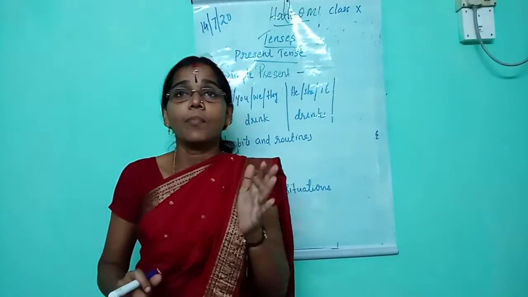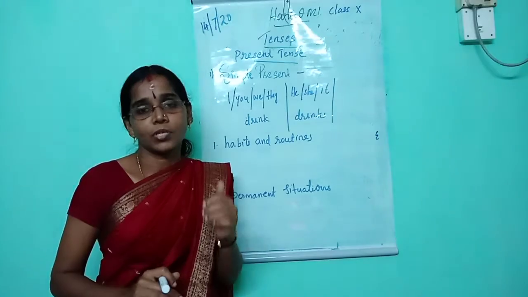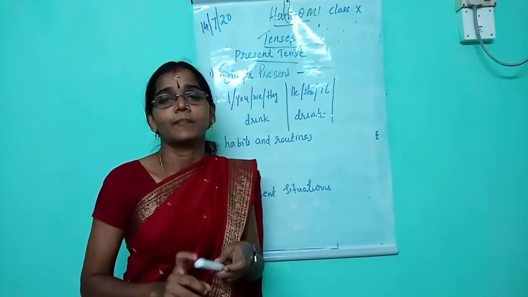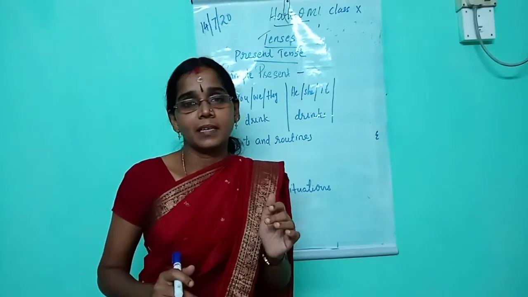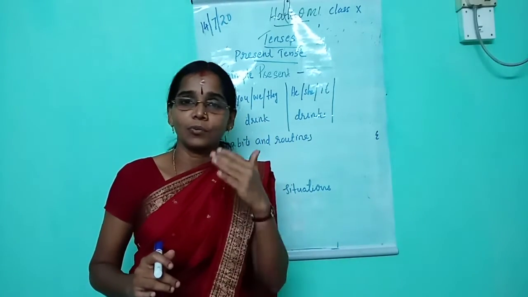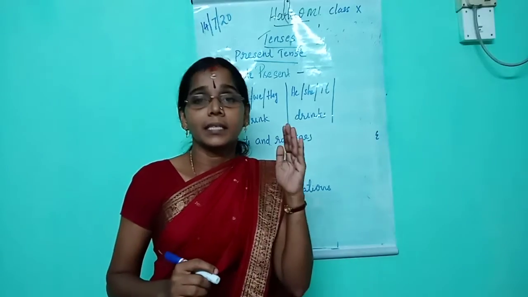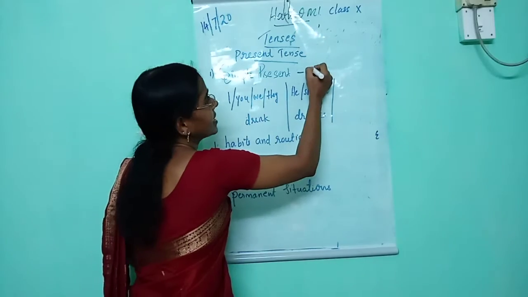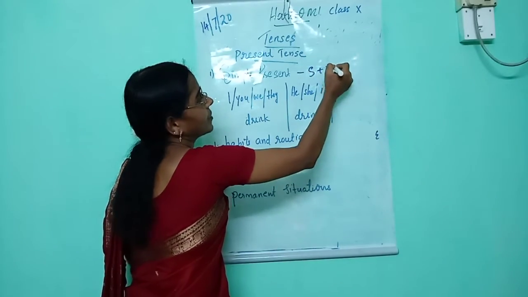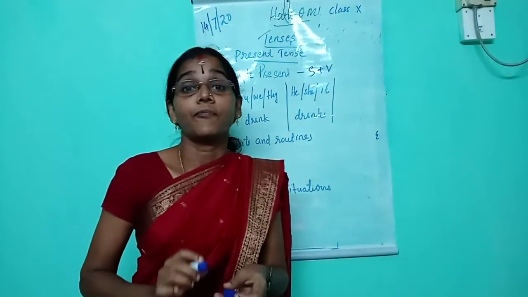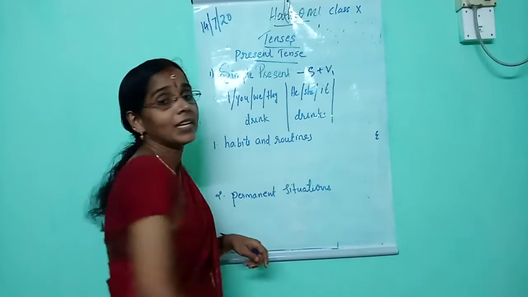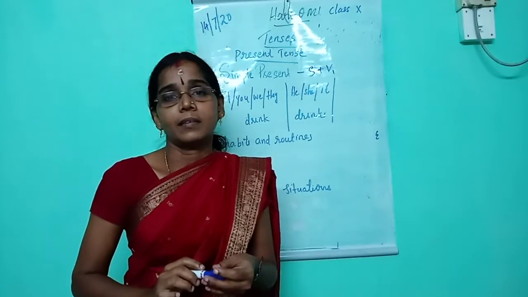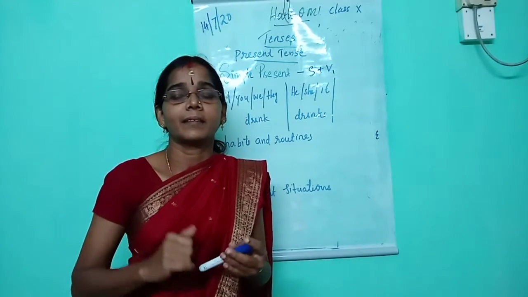Simple present, the most basic tense form in English. Most of the time students make errors in this section, so listen carefully. What is the form of simple present that you have already studied in lower classes? The form of this tense is subject plus verb, the first form of the verb, subject plus V1. That means, I drink.